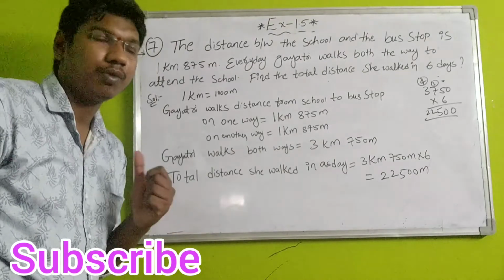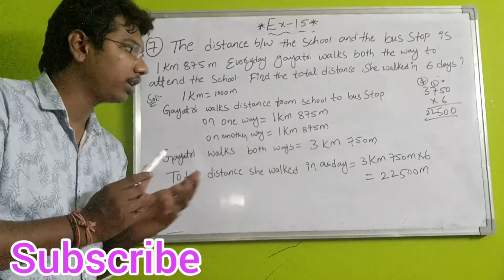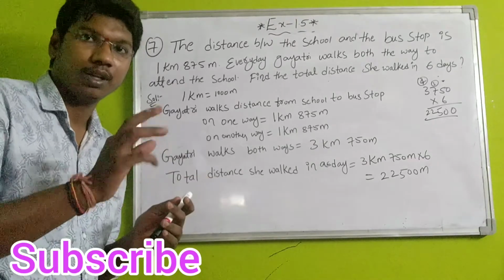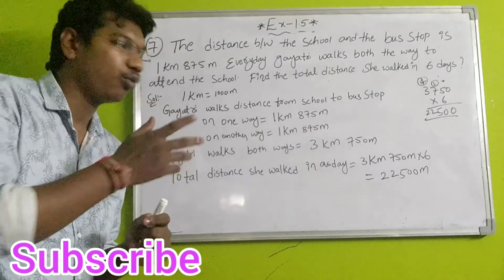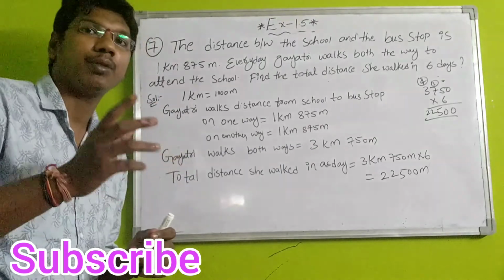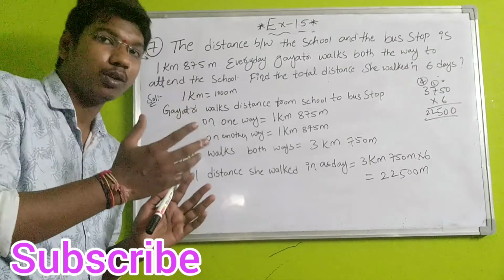Now next, what do we have to find? Find the total distance. The total distance is both the ways, one way and returning another way. She walked 3 kilometers 750 meters in a day. Now your question is to find the total distance she walked.